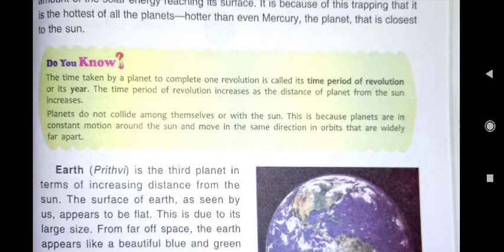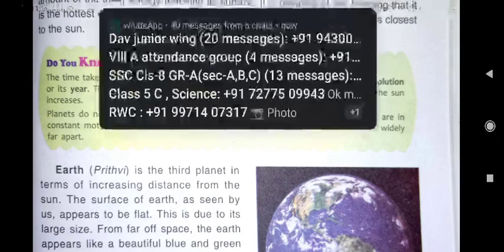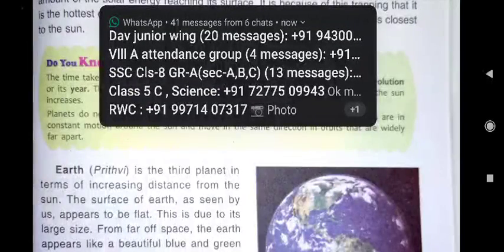But for our convenience, we have taken only 365 days in a year, and that extra 6 hours become 24 hours after every 4 years. 24 hours means one extra day, and that one extra day is being added in the month of February, and in that year, the year has 366 days.